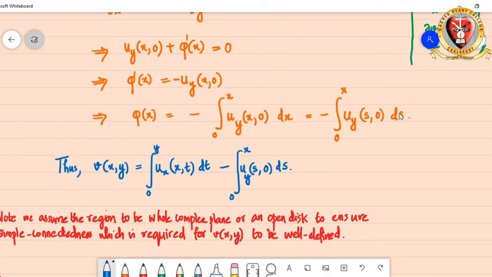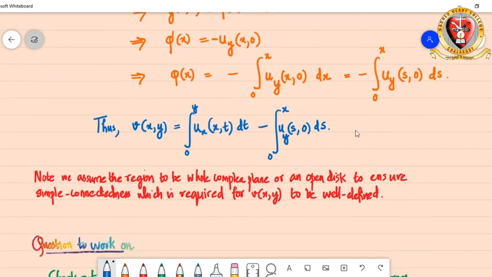That means we got phi of x is equal to minus integral from 0 to x uy of s comma 0 ds. So we obtained v of xy is equal to integral from 0 to y ux of x comma t dt minus integral from 0 to x uy of s comma 0 ds.